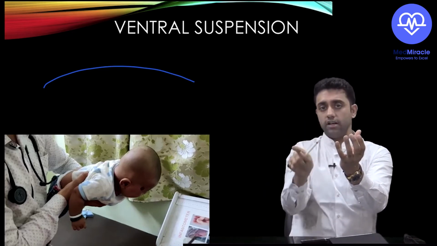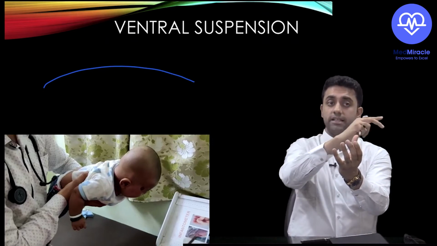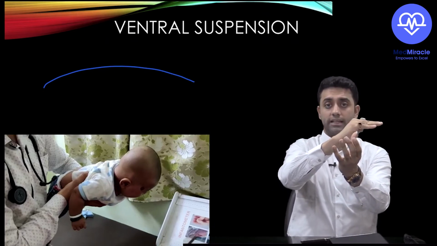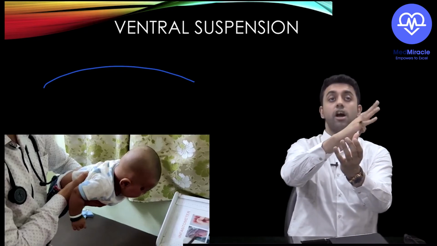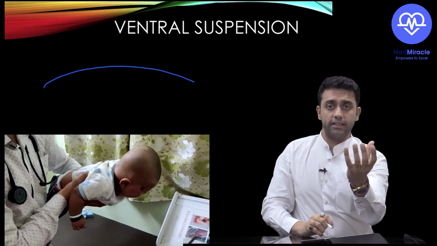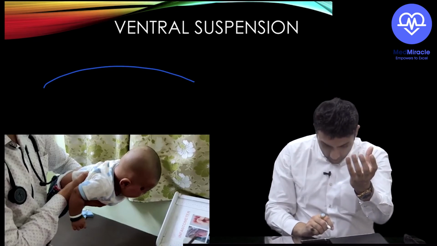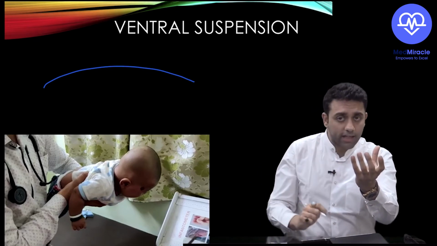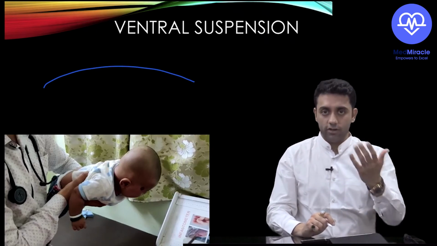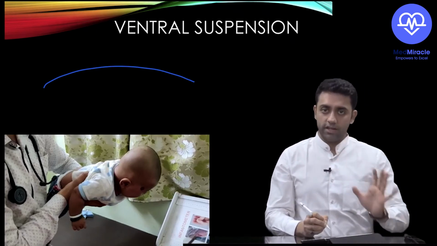So this horizontal plane which is there, now baby's head is below the level of horizontal plane, or at the level of horizontal plane, or above the level of horizontal plane. Are you understanding? If I'm keeping the baby like this, is the baby totally down, or is he just trying to stay at the level of the horizontal plane, or is he up, kind of trying to look at it? Are you understanding? So this is one PG entrance point for you.